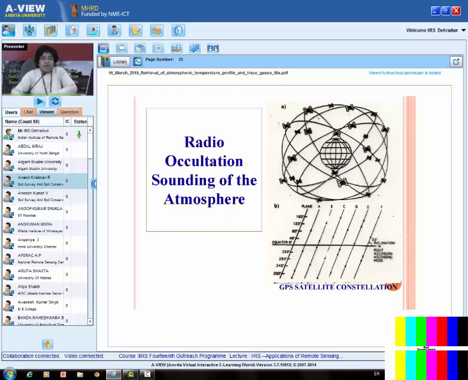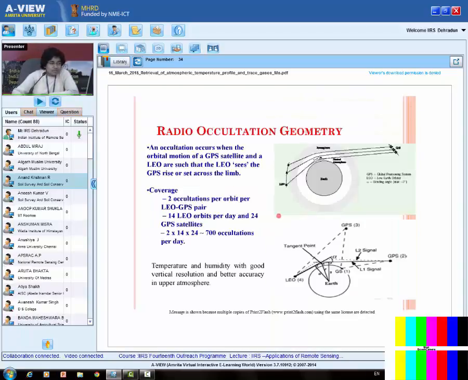Then comes the last part, that is the radio occultation sounding of the atmosphere. In this, we use the GPS satellites as well as the low Earth orbit satellite. What happens is GPS sends some signal, and when that signal passes through the atmosphere, there is some attenuation due to the path through the atmosphere and it is then received by a sensor in a low Earth orbit.